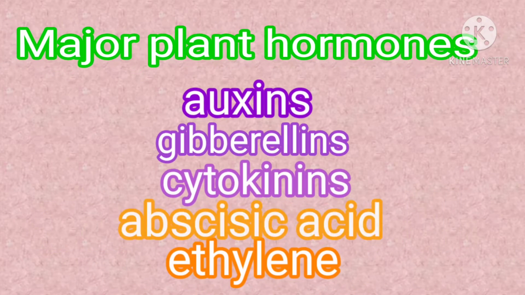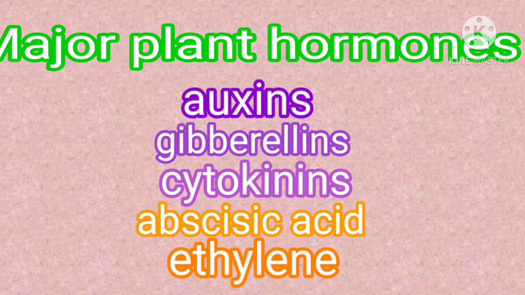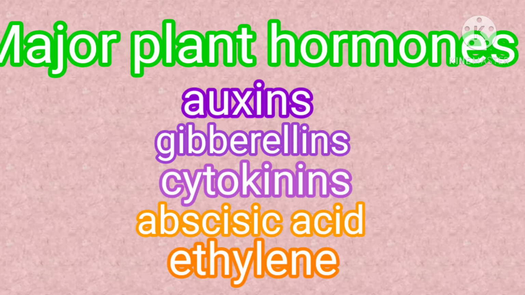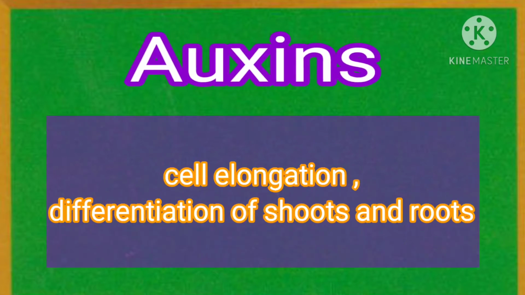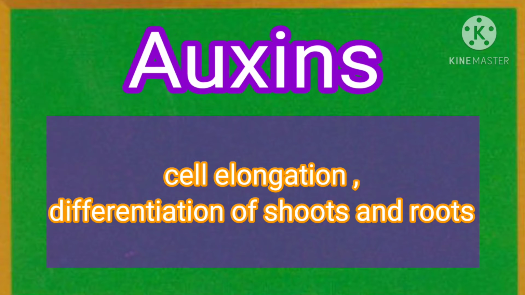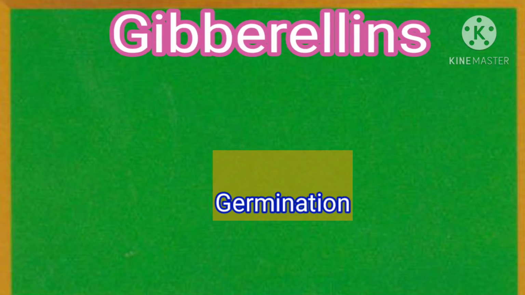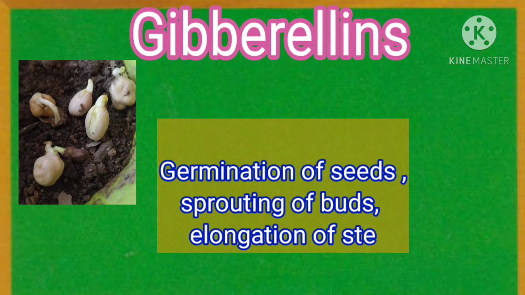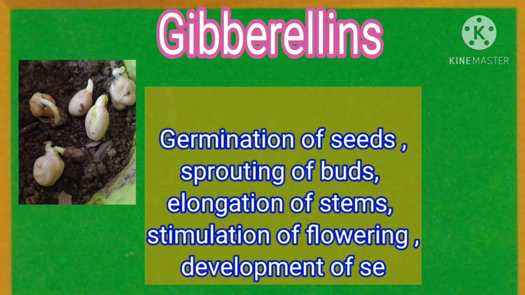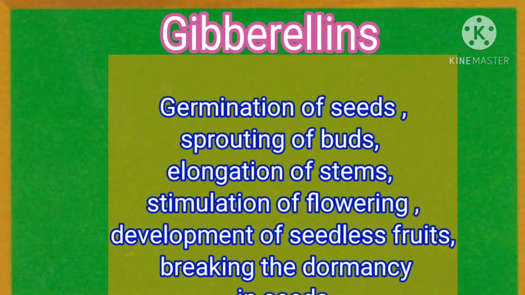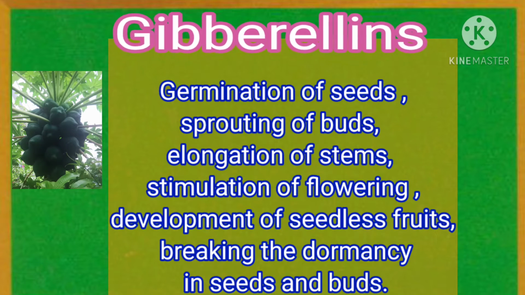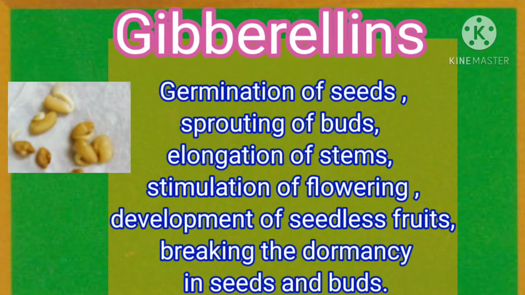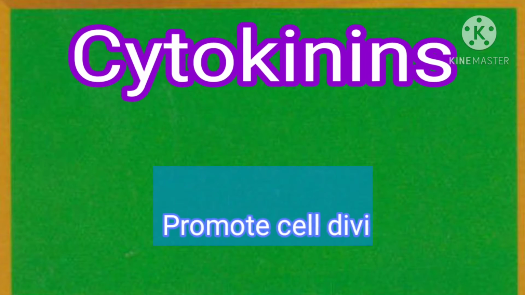There are 5 major plant hormones. Let us know about them. Auxins. Auxins are the important plant hormones helping in cell elongation and differentiation of shoots and roots. Gibberellins. They help in germination of seeds, sprouting of buds, elongation of stems, stimulation of flowering, development of seedless fruits called parthenocarpic fruits, breaking the dormancy in seeds and buds.